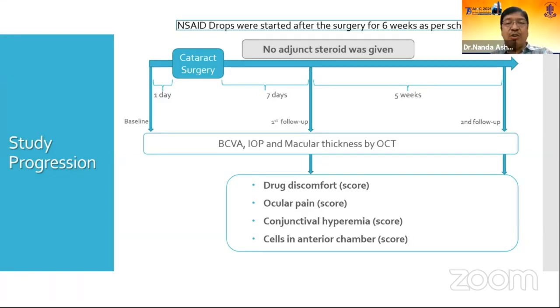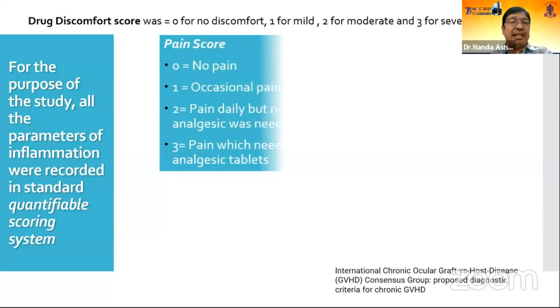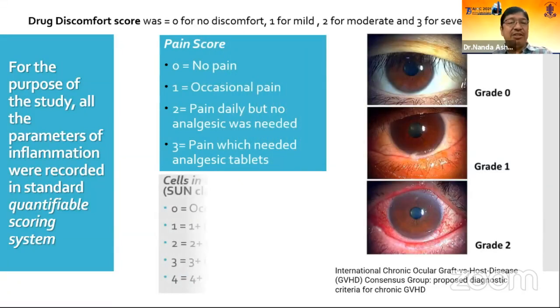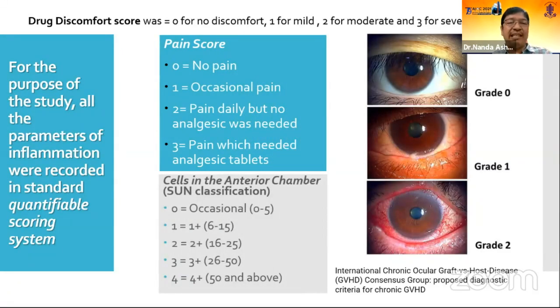Drug discomfort score, ocular pain score, conjunctival hyperemia score, and cells in the antechamber score were also evaluated. For the purpose of the study, all the parameters of inflammation were recorded in a standard quantifiable scoring system.